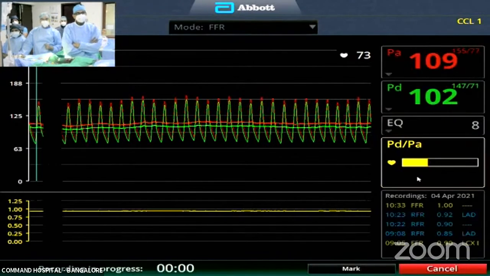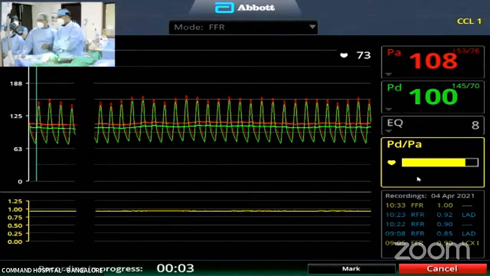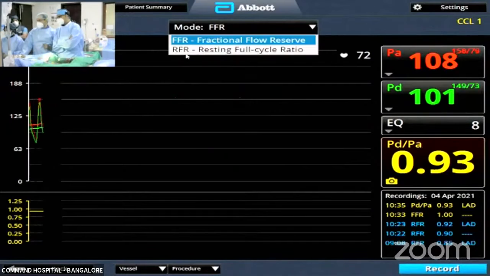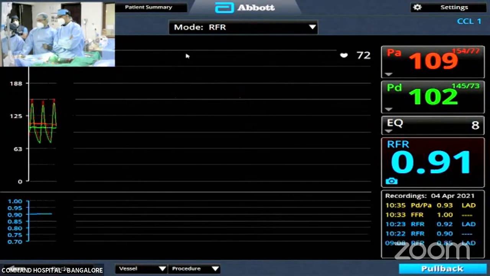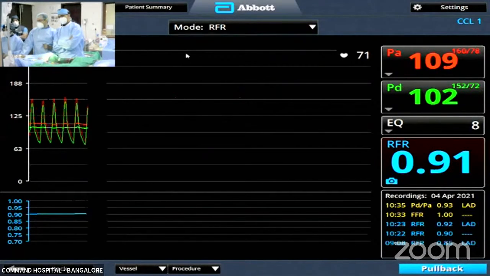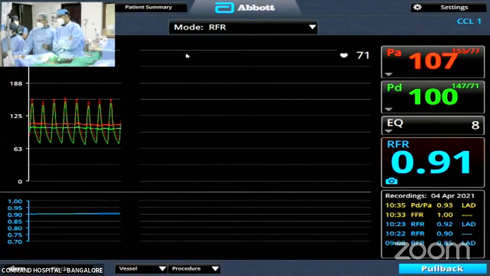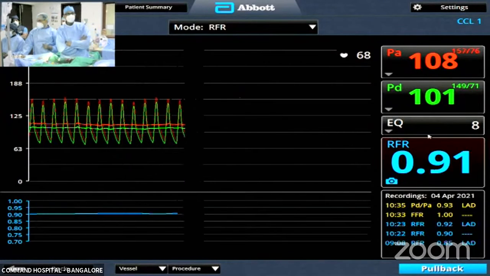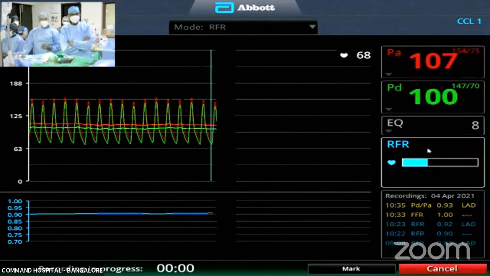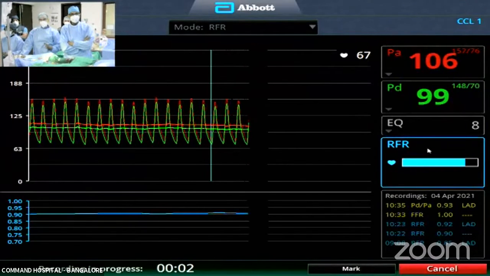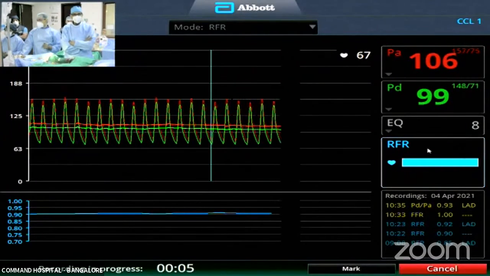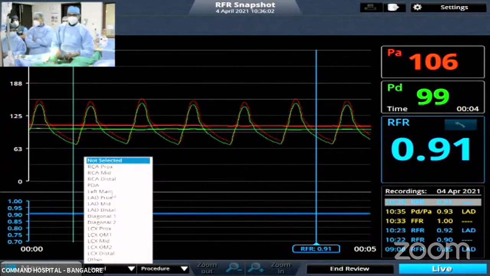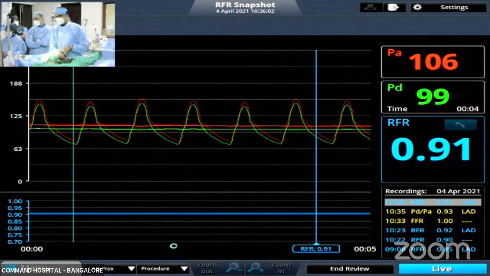All right, so let's do an RFR now. Good. Negative. After this we'll do a pullback as well, to illustrate the importance of physiology. You can do the benefit of RFR in pullback as well. Once it is above 0.89, yeah, we're going to do that. This is good. Are we ready for the pullback, Jagdish?